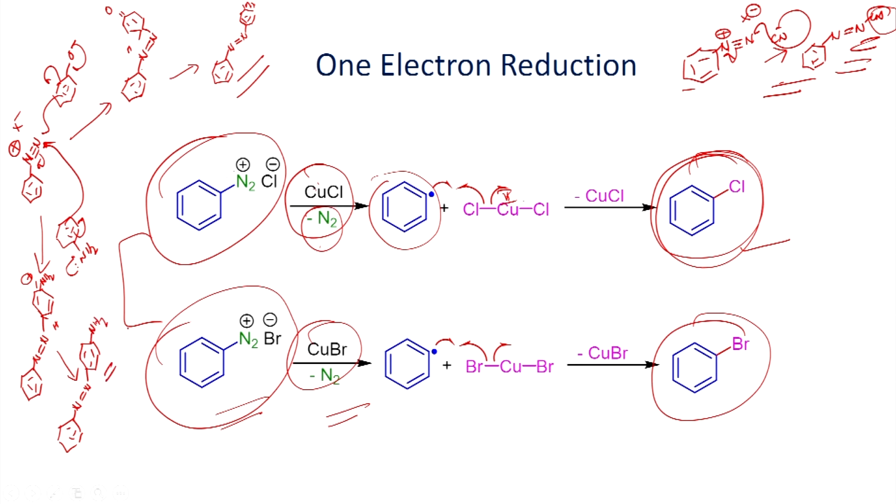So therefore, whenever you carry out the addition reaction, you have to make the reaction medium acidic.